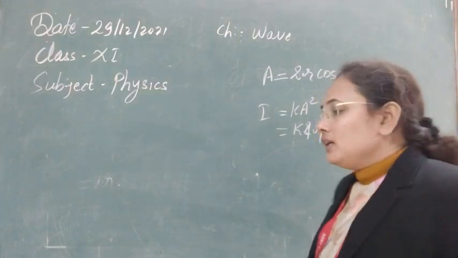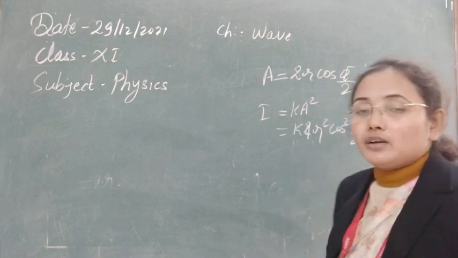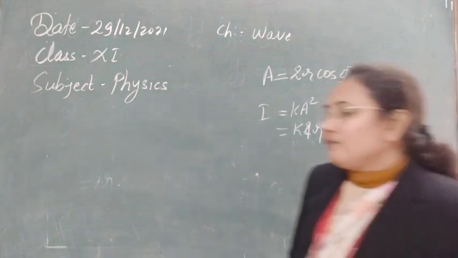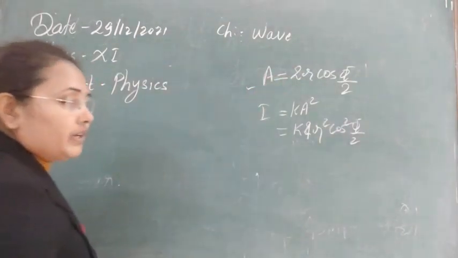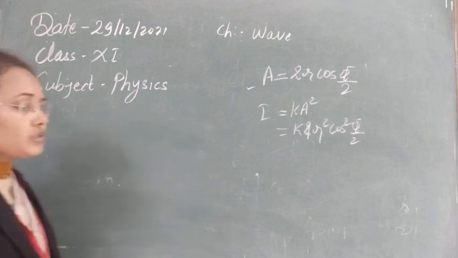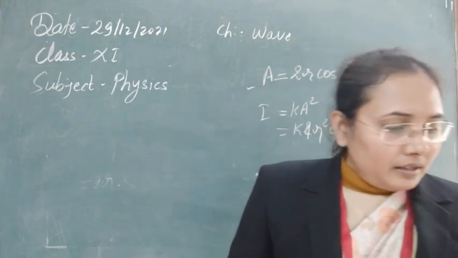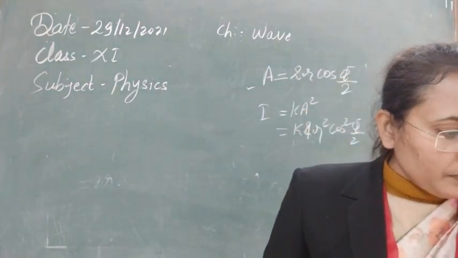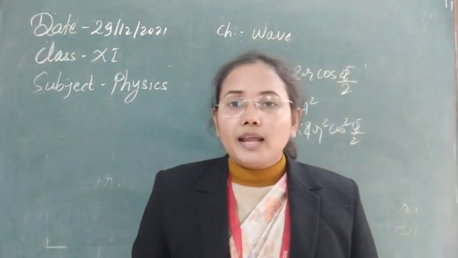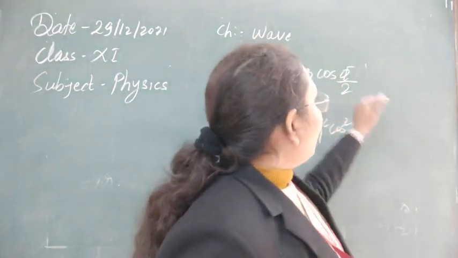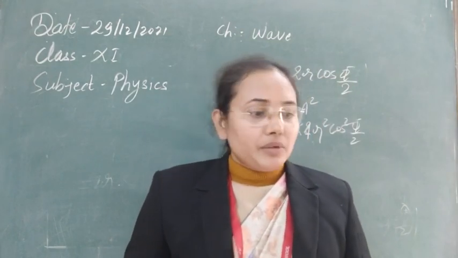And now you can see in this one, the amplitude or intensity depends on the factor cos phi by 2. Means if the value of the phase changes, then according to that, the amplitude of the wave will also change. So as cos varies for different values, the amplitude will also vary in this case. So we can find out where the amplitude will be maximum and where the amplitude will be minimum. So obviously for the maximum value of cos phi by 2, the amplitude of the superposition of waves will be maximum.